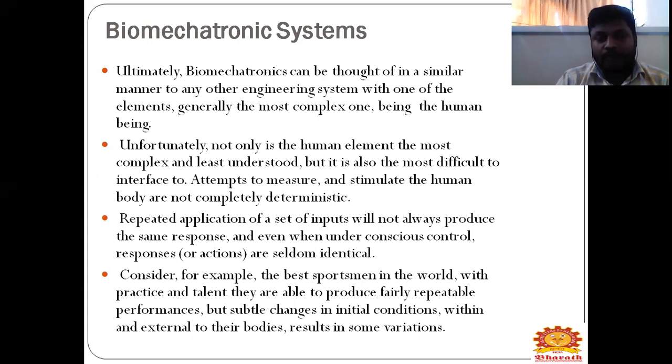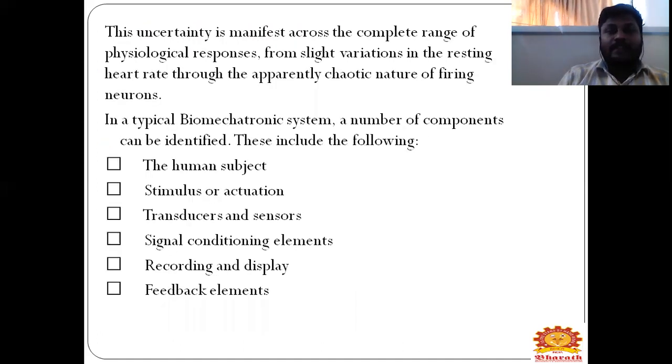Consider, for example, the best sportsmen in the world. With practice and talent, they are able to provide fairly repeatable performance, but subtle changes in initial conditions within and external to their body result in some variations. And this uncertainty is manifest across the complex range of physiological variables, from slight variation in the resting heart rate to the apparently stochastic nature of firing neurons.